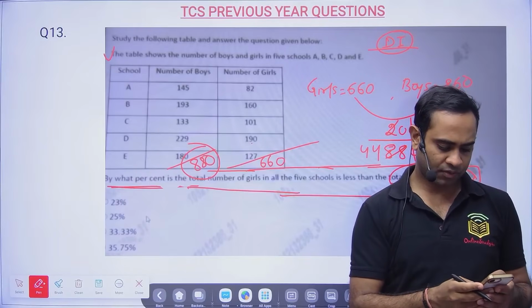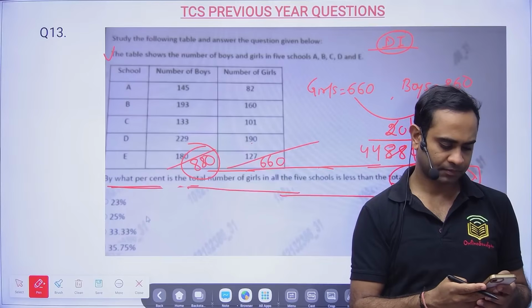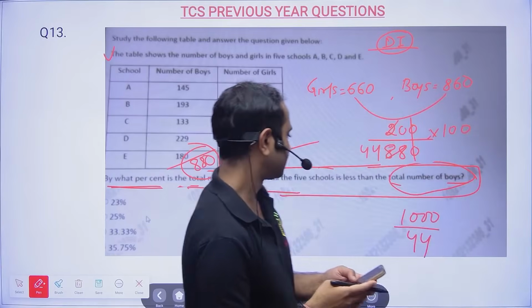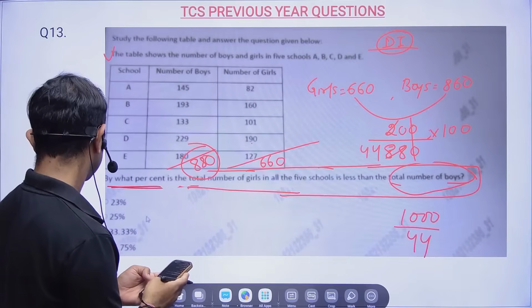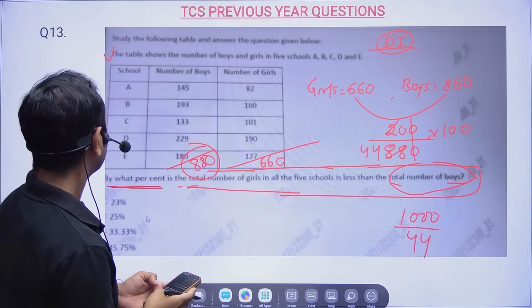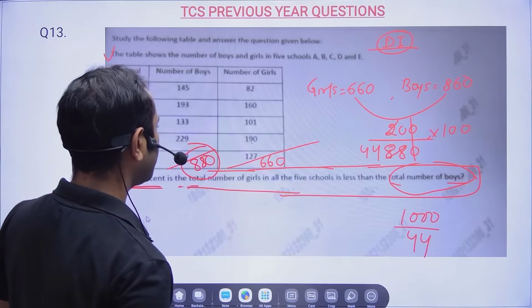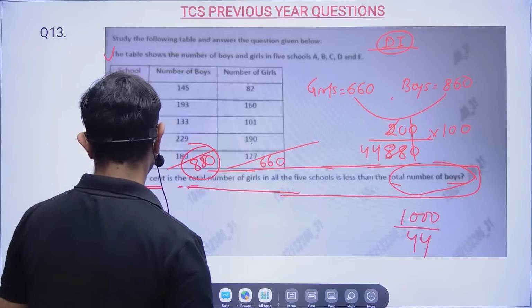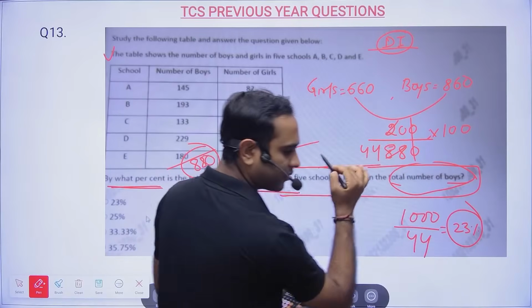So 1000 divided by 44. It is around 23%.